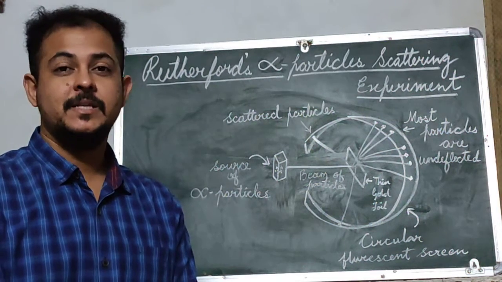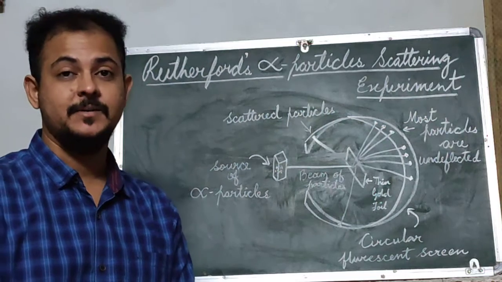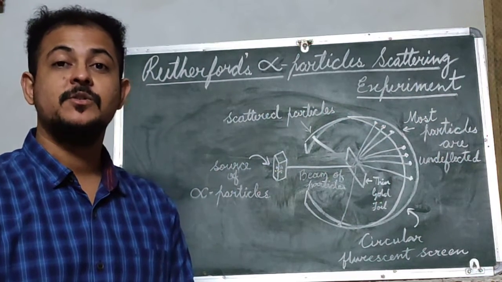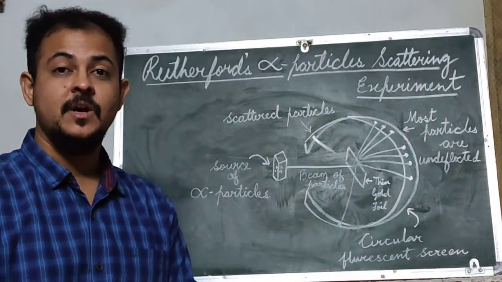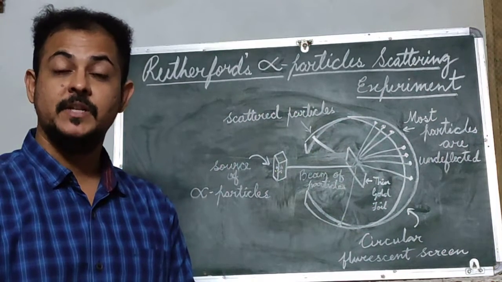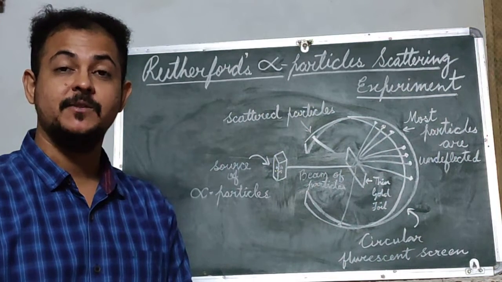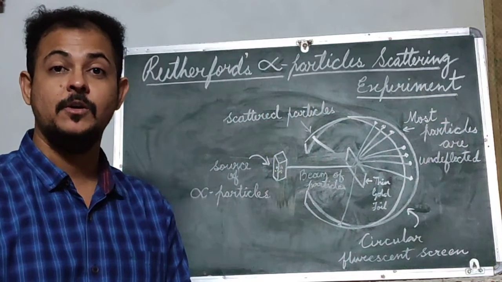Hello. In this video, we are going to learn about Rutherford's alpha particle scattering experiment. Ernest Rutherford, also known as the father of nuclear physics, was very much interested in knowing about the arrangement of electrons within an atom, and for this he designed an experiment in which he made fast moving alpha particles fall on gold foil.